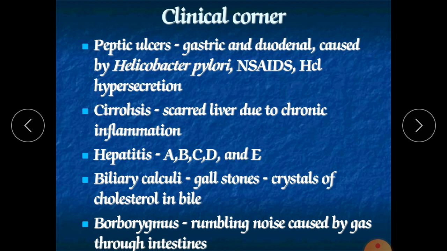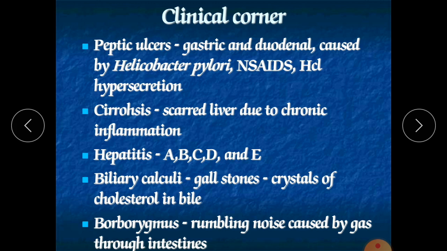Next is cirrhosis. It is a scarred liver due to chronic inflammation. After chronic inflammation the liver becomes fatty, and it won't be able to perform its function or produce its secretions, and the liver becomes very scarred. The liver is swollen and inflamed; that condition is called cirrhosis.